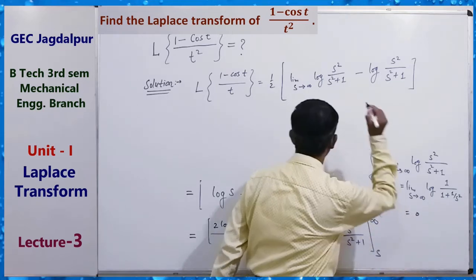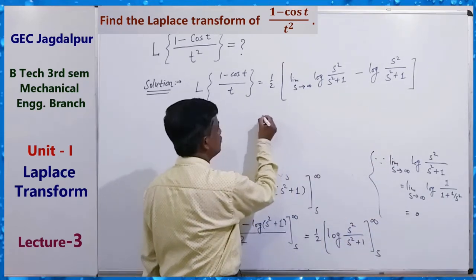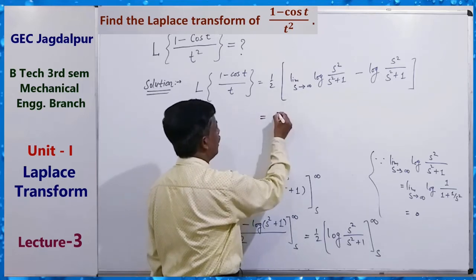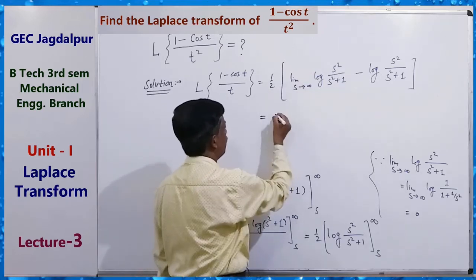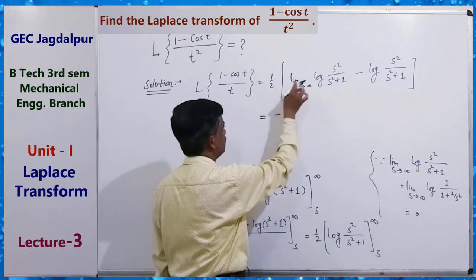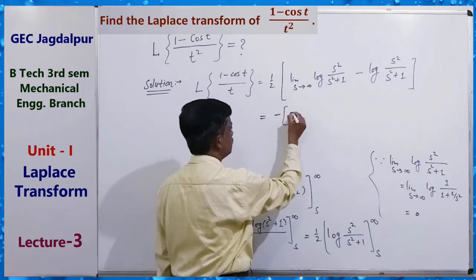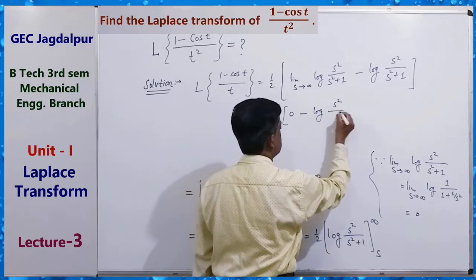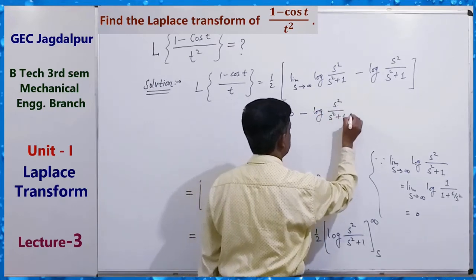Okay, so this is equal to what? 0 minus of minus this 0, minus log of s square upon s square plus 1.